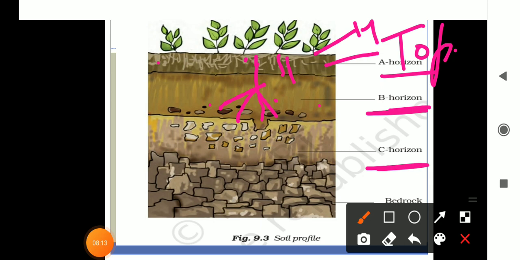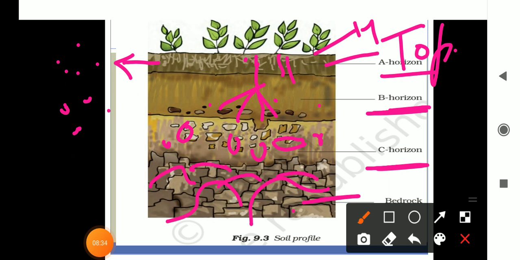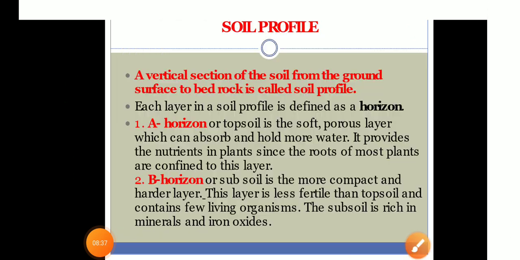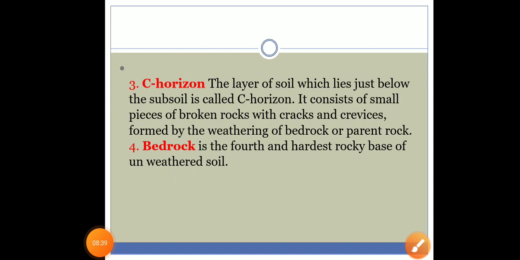In the first one, fine particles are there. In the second one, particles are larger, and in the third one, there are large particles, not too much larger, but comparatively larger. And the last one, bedrock, is having the unweathered rocks. Okay, then this was about the soil profile.